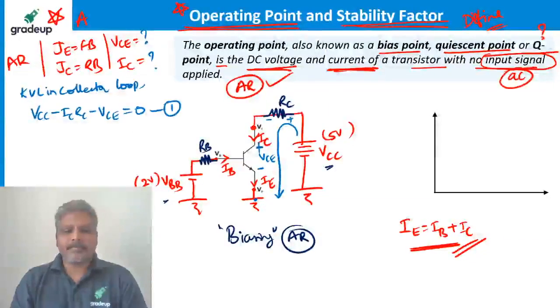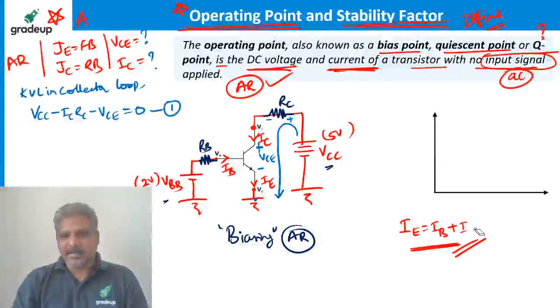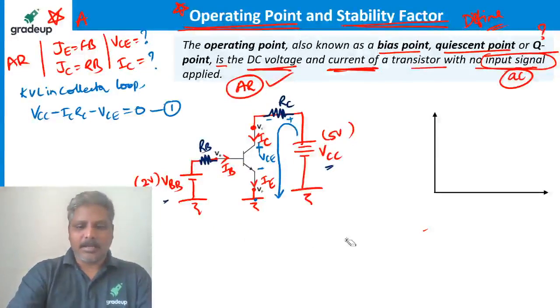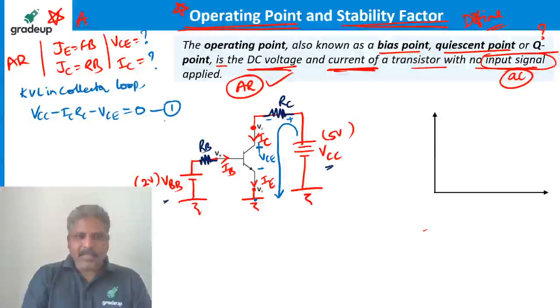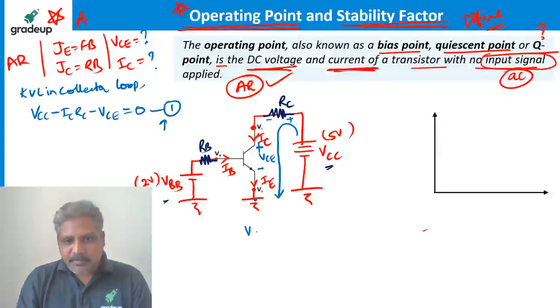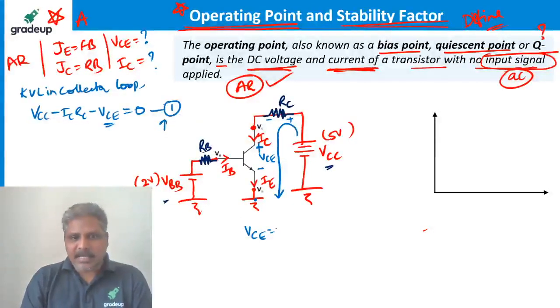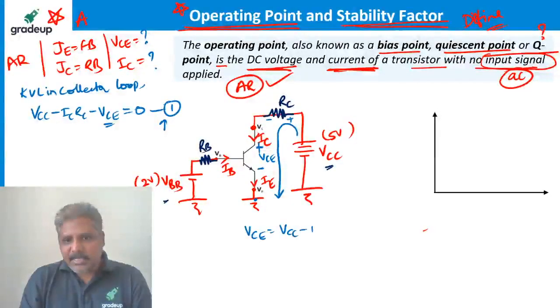Let me have some space here for more writing. Now, in this equation 1, can I write what the VCE value is? If I take this VCE to that side, it becomes VCC minus ICRC.